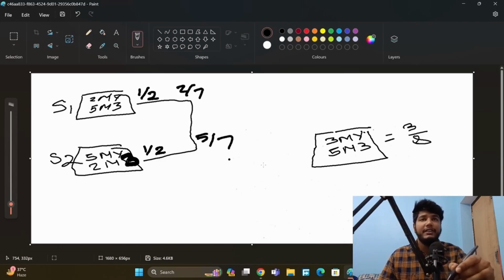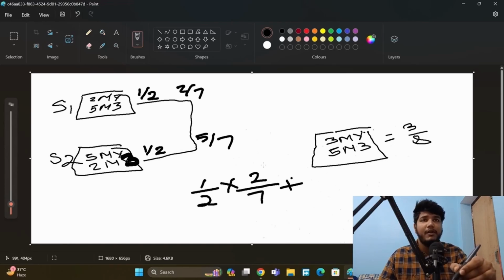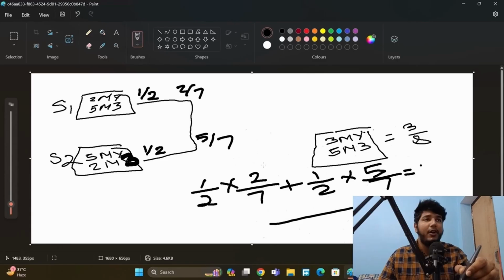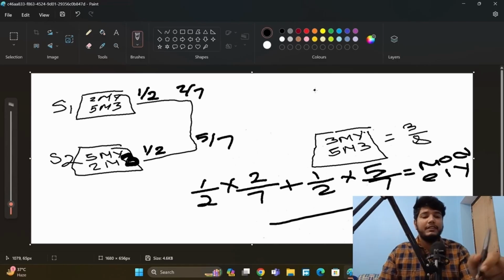Okay, now we can easily find the probability of buying model Y from these showrooms. That will be 1 by 2 multiplied by 2 by 7, plus 1 by 2 multiplied by 5 by 7. You can easily compute this value and you will get the probability of buying model Y. This math which you have seen today is not Bayes theorem, but it will help you understand Bayes theorem. So now we will look at Bayes theorem.